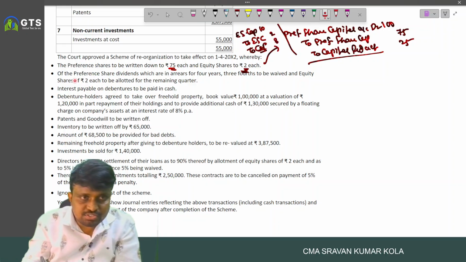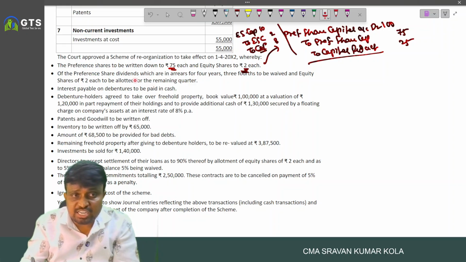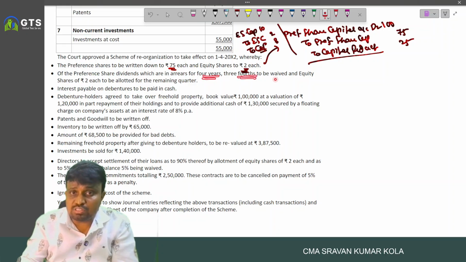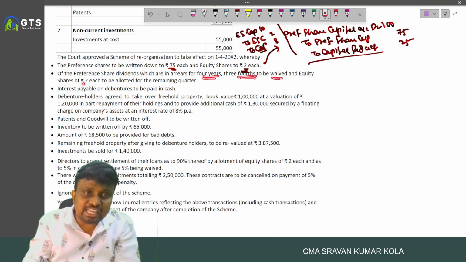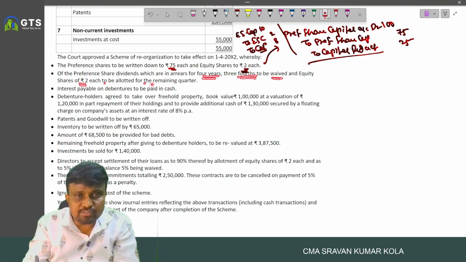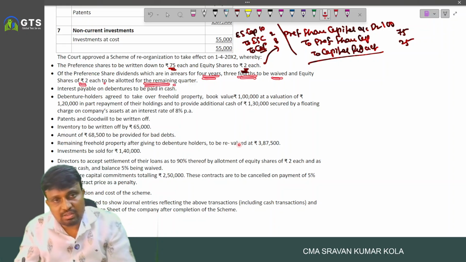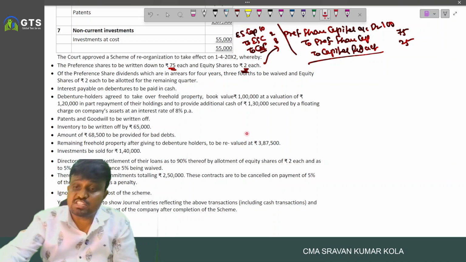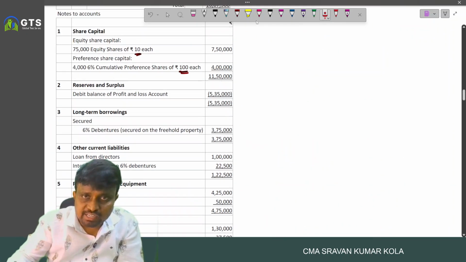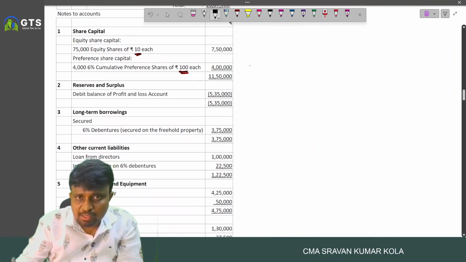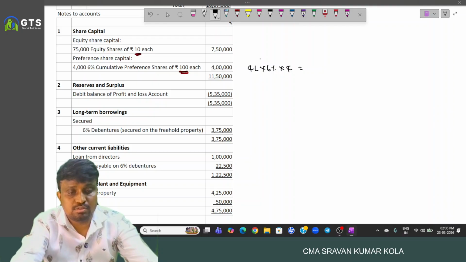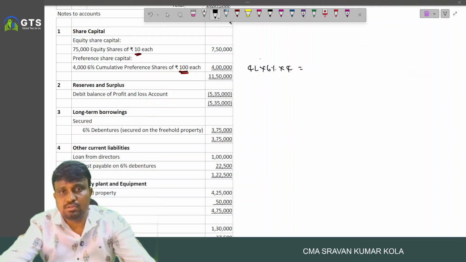Okay, next. Of the preferential dividend, which are in arrears for 4 years, 3/4 to be waived, and equity shares of 2 each allotted for the remaining quarter. Remaining quarter means for 1/4. So, first of all, what is the preferential dividend? Here, total 4 lakhs into 6% into 4. Correct?